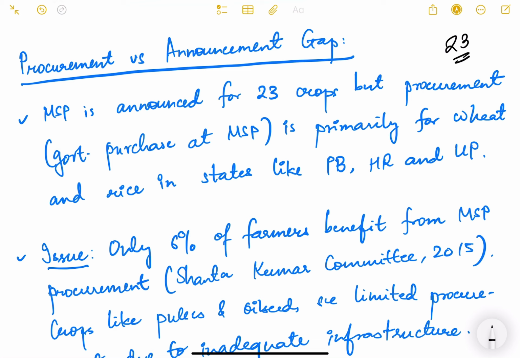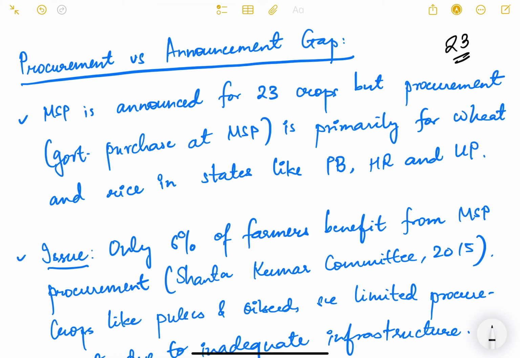If the government is declaring that we will give 2000 rupees per quintal for, say, oil seeds, say groundnut, but if the government is not purchasing that groundnut from the farmers at that cost, then the government is actually leaving farmers to the market forces for determination of actual prices that they are receiving, and MSP then in that case only becomes indicative, only a number.